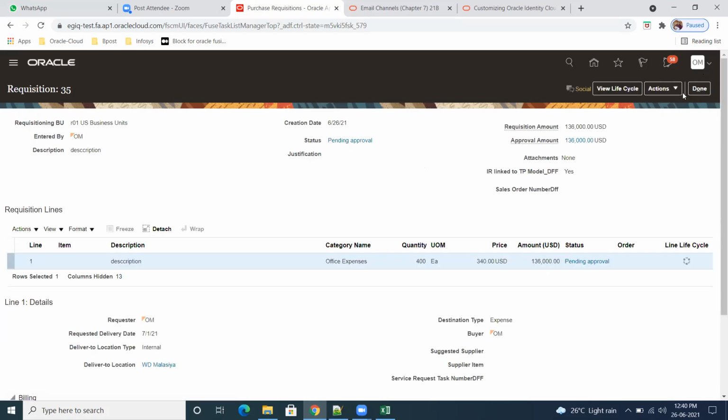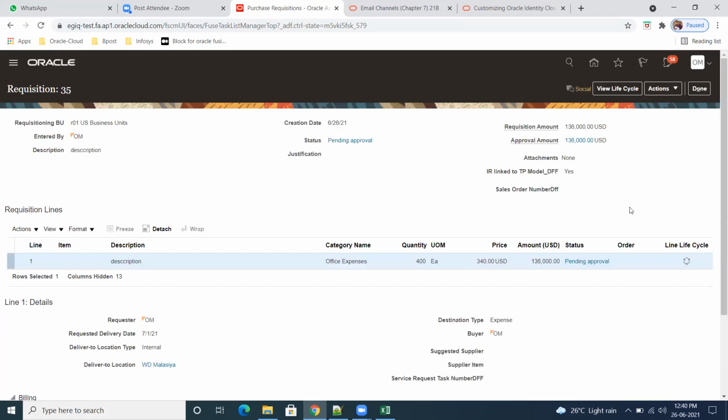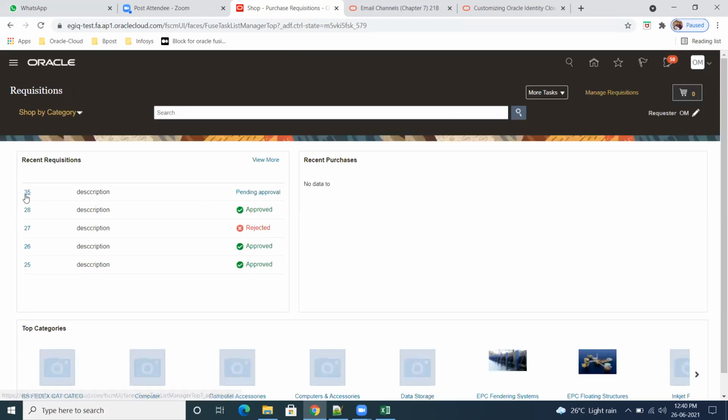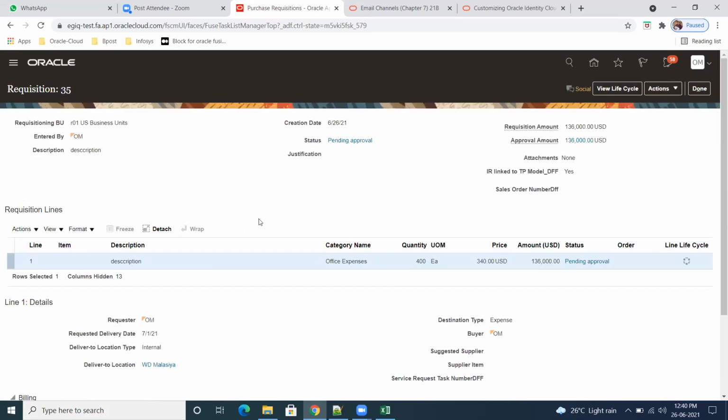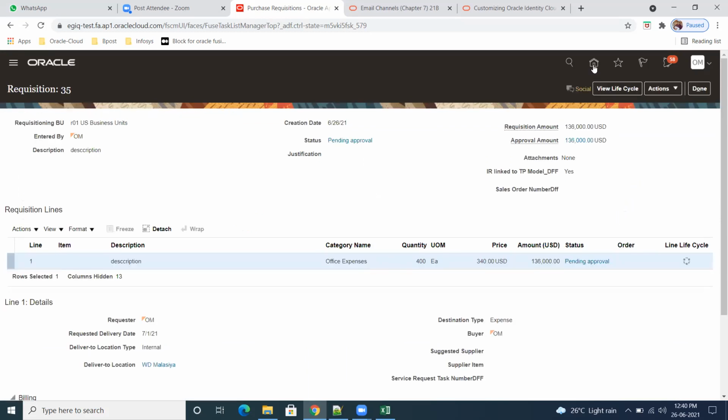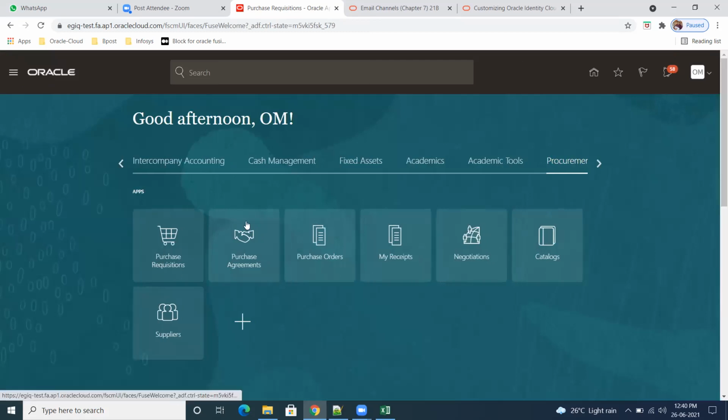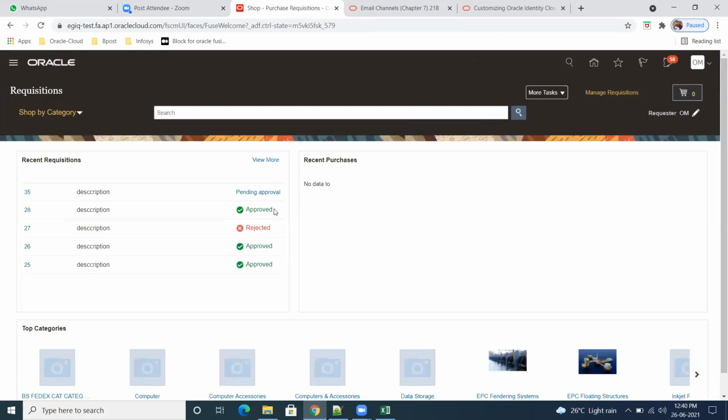It will take some time to display. Open again, pending. I think it has to come automatically. Yes, pending approval.